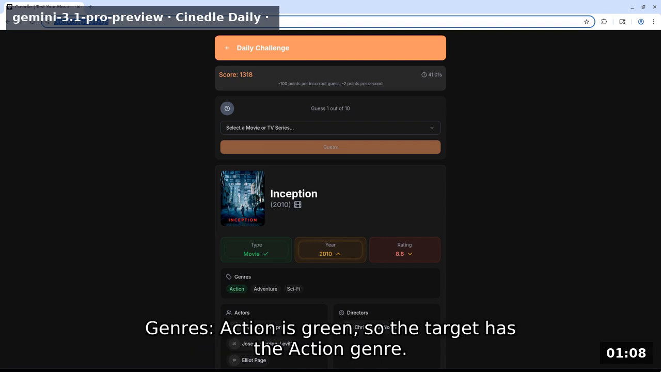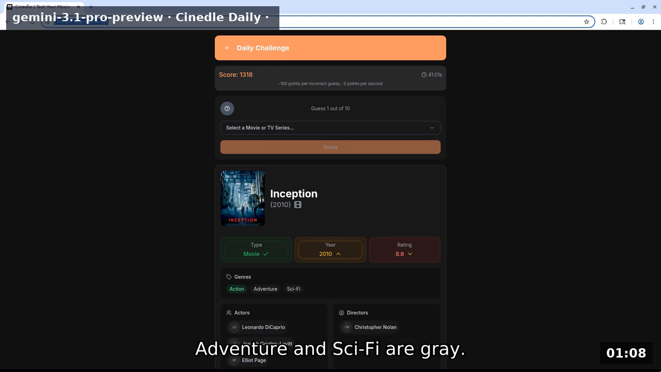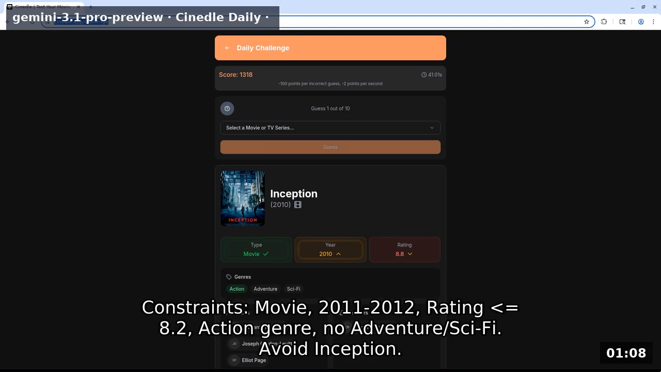Genres, action is green, so the target has the action genre. Adventure and sci-fi are gray. Actors and directors show no overlaps. Constraints: movie, 2011-2012, rating less or equal 8.2, action genre, no adventure/sci-fi. Avoid Inception.